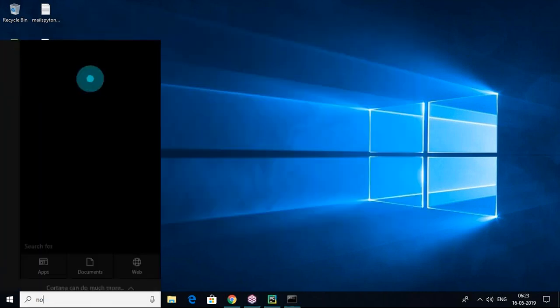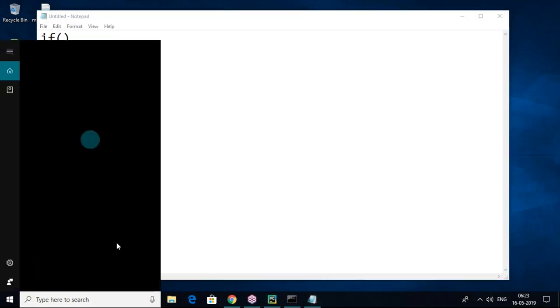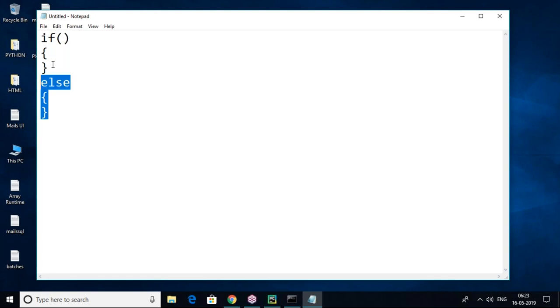So for example, if a function is there, if condition I'm writing, if condition open and close, else condition open and close. So this open bracket close bracket are considered as a block of code. So this is else block, this is if block. Inside this open bracket close bracket, what statements you have written, that belongs to the if condition. Here inside whatever we write the statement, that belongs to the else condition, else part.